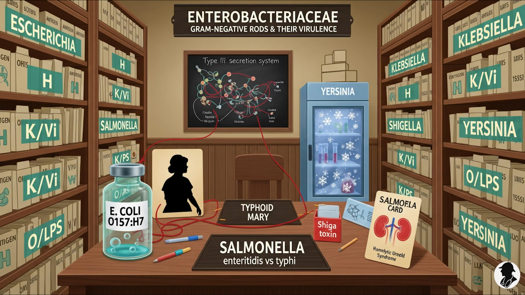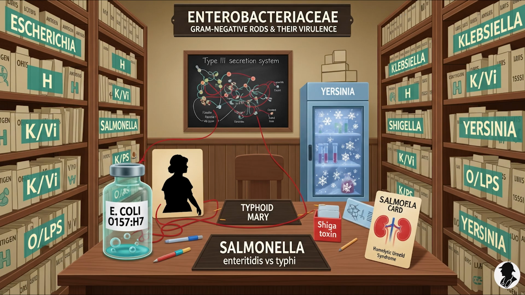How does this one compare in its attack strategy? Shigella is another intestinal invader, but with its own distinct and quite brutal approach. The clinically relevant species are grouped into 4 serogroups: S. dysenteriae, S. flexneri, S. boydii, and S. sonnei. Unlike Salmonella, these are non-motile, they don't have flagella, and they're non-capsulated.